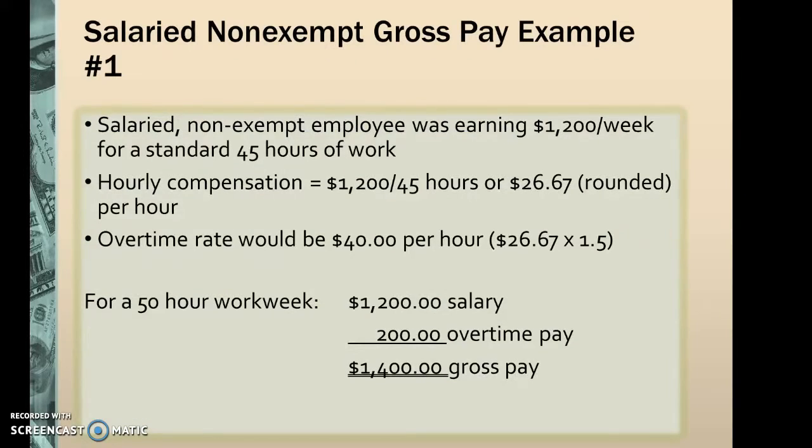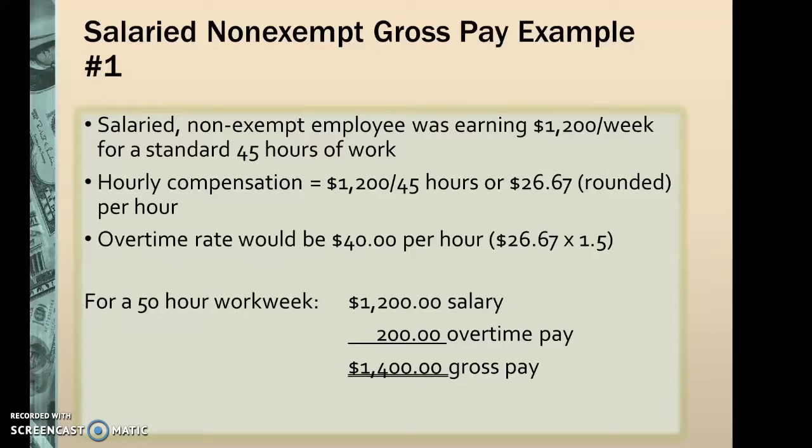In this first example, we have a salary non-exempt employee earning $1,200 per week for a standard 45-hour work week. So $1,200 divided by the number of hours they worked is $26.67 per hour. The overtime rate would be, remember, when you calculate overtime, $26.67 times rate and a half, so 1.5, equals $40 per hour.